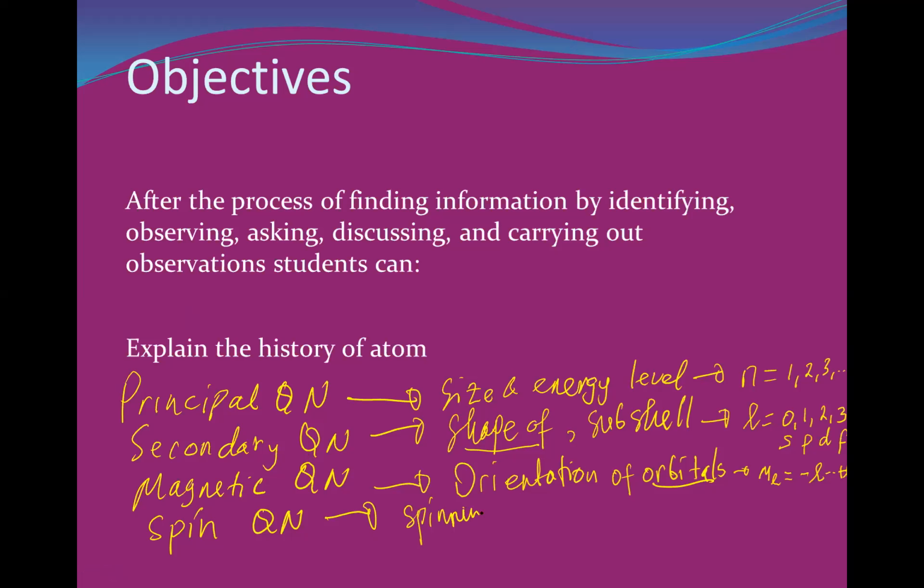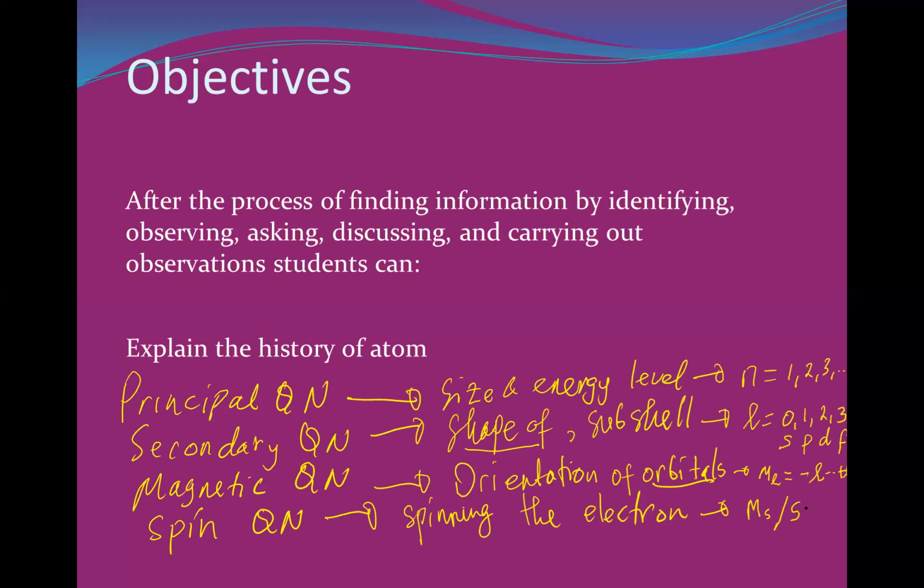It is shown by which notation? Small m with subscript s. Sometimes in different books, they use only s.